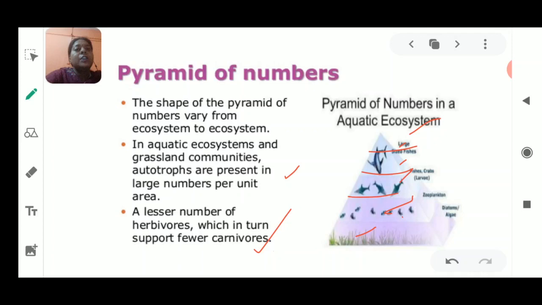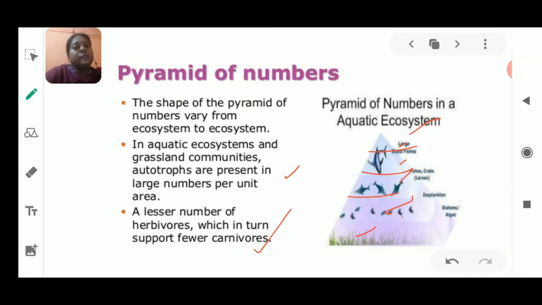A food web will also be represented by pyramids, but in a different manner. Fine. And the food chain is represented in the form of a pyramid of number, pyramid of energy, and pyramid of biomass. It is of three types. We have discussed the first type, the pyramid of number, in detail, and I'll discuss more pyramids and more information about them in the next video.